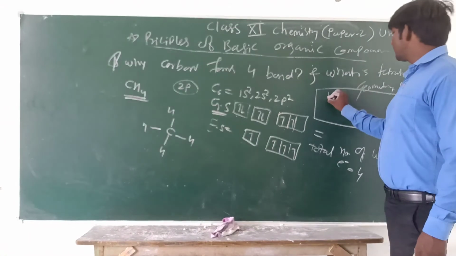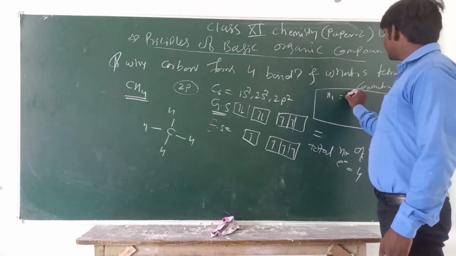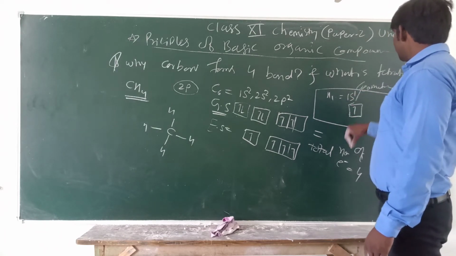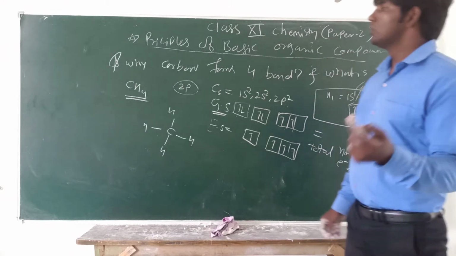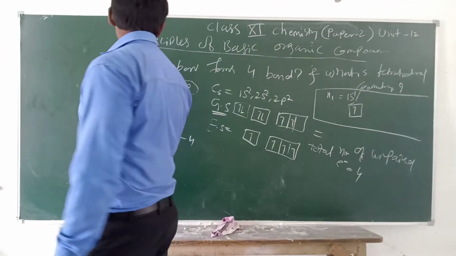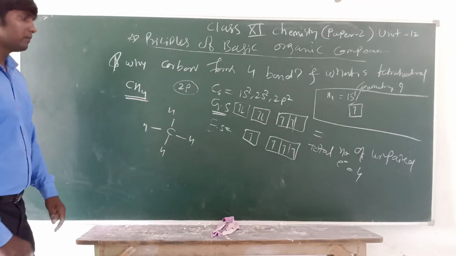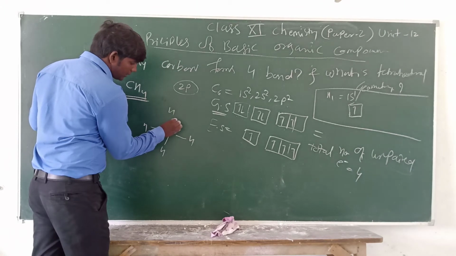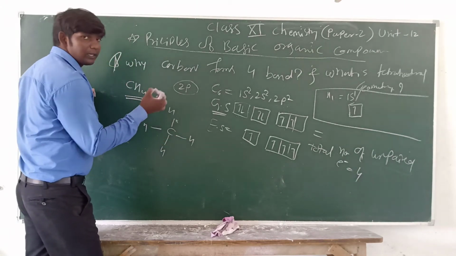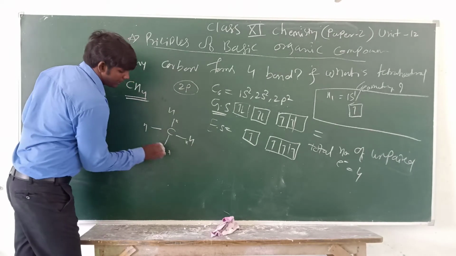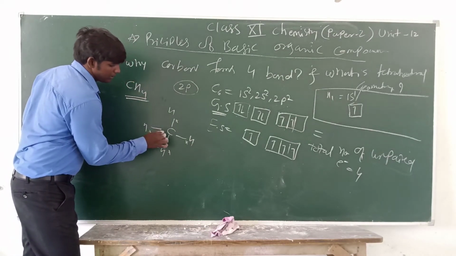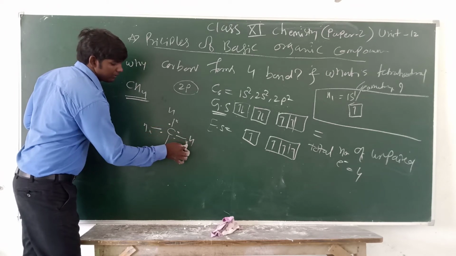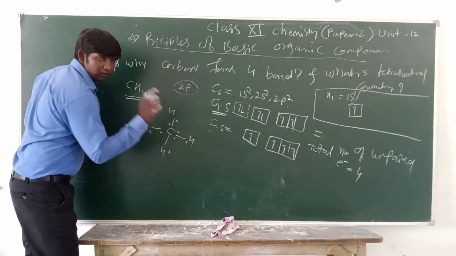See, hydrogen has atomic number 1, electronic configuration 1s1, and the orbital structure is 1s1, with only one unpaired electron. So it requires just one electron and therefore it forms only one bond. One hydrogen requires one bond, therefore one hydrogen electron is this. I have shown it in the cross manner. This is the hydrogen electron, and the circular dotted structure is the carbon electron. This carbon has 4 electrons and one hydrogen has 1 electron, and these 2 electrons make one bond.